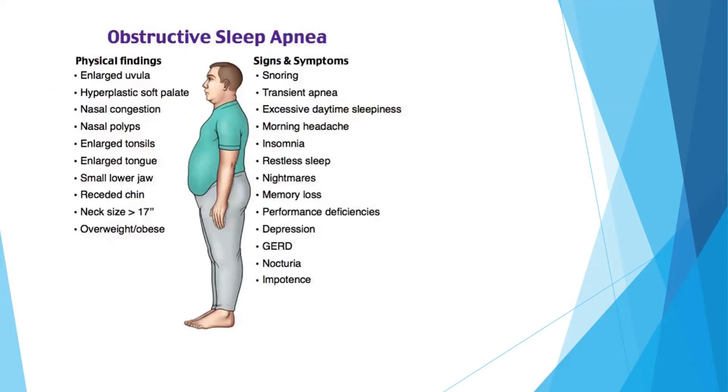So obstructive apnea signs and symptoms will be snoring, transient apnea, excessive daytime sleepiness, morning headache, insomnia, restless sleep, nightmares, memory loss, performance deficiencies, depression, GERD, nocturnal impotence. Physical findings may be enlarged uvula, hyperplastic soft palate, nasal congestion, nasal polyps, enlarged tonsils, enlarged tongue, small lower jaw, receded chin, neck size more than 17 inches, and overweight or obese. Or there is also one condition that we will read in the respiratory system about, obesity hypoventilation syndrome.